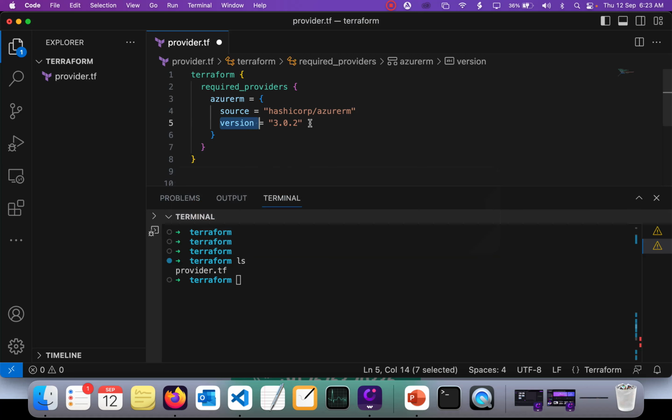For now I'm using version 3.02. How are we going to test and implement this configuration? Just go and run terraform init.